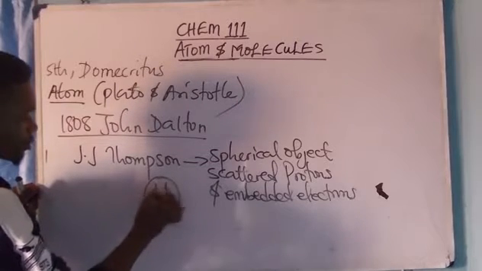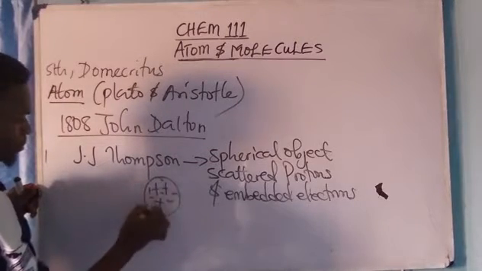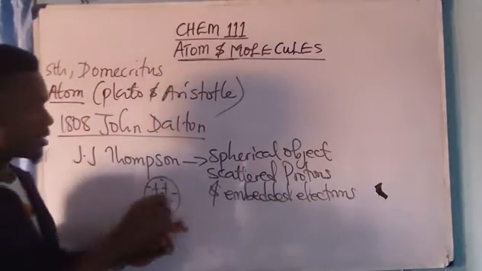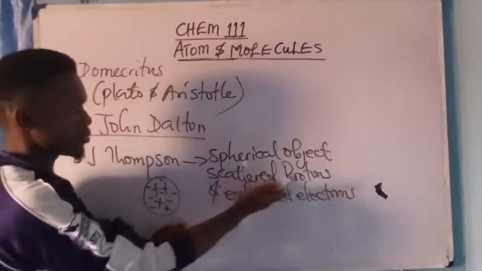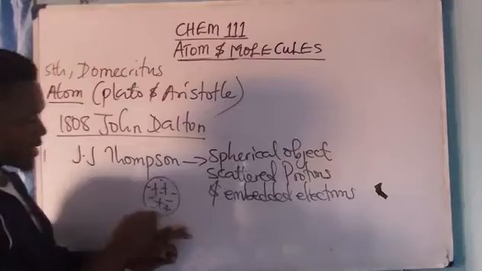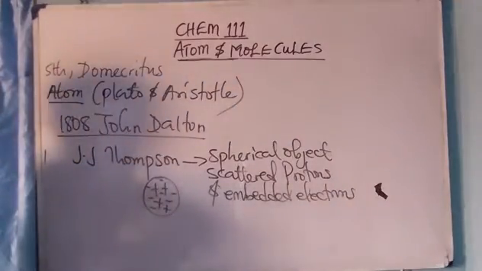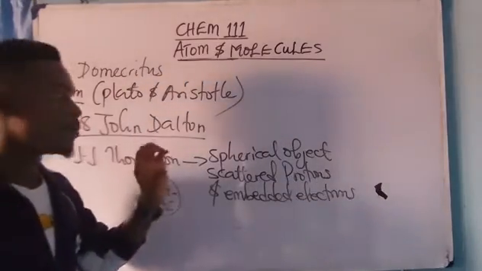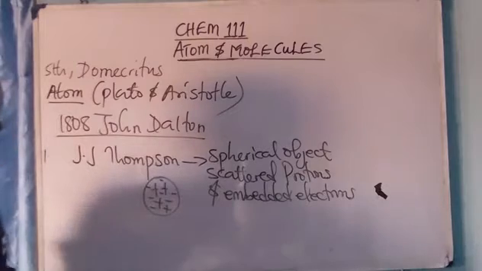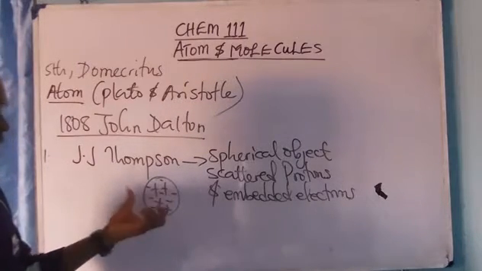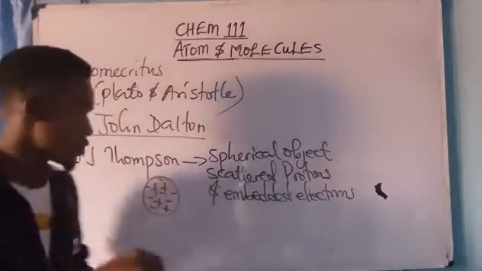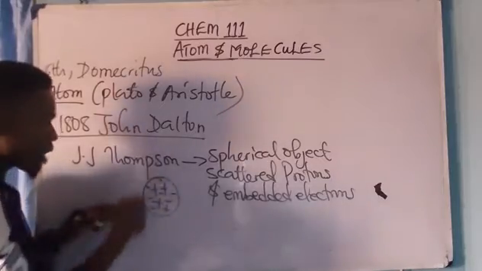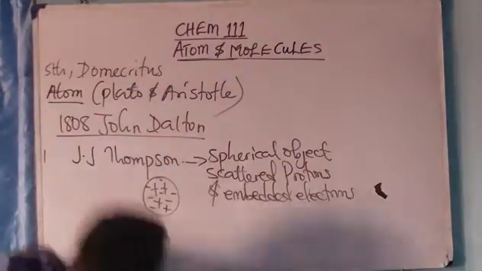It looks something like this: protons. So what I have here is J.J. Thomson's atomic structure. He said all these protons were scattered and the electrons were embedded. But after his discovery, Ernest Rutherford said that his postulation was wrong, that actually the protons are not scattered, they are found concentrated in the nucleus of the atom, and that the electrons are not embedded, but they are found revolving around the atom. We'll get there. So please take note of that.